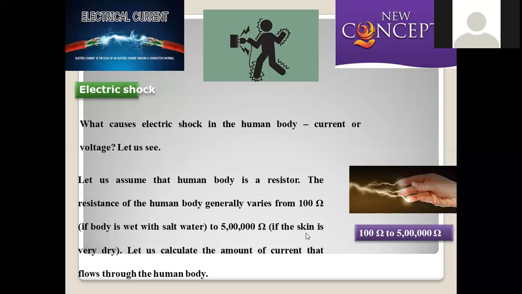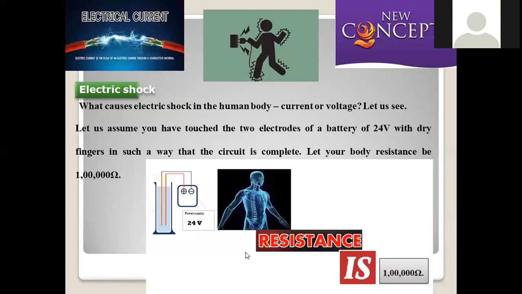And if completely dry conditions are there in our surroundings and even in our body, if fluids are extremely low, then the resistance offered by the human body is extremely large, around 5 lakh ohms. So the range is from 100 to 5 lakh ohms. Let us calculate the amount of current that flows through the human body. If current is allowed to pass through the human body, how does it show its effect and what kind of consequences will we face? We will discuss this.